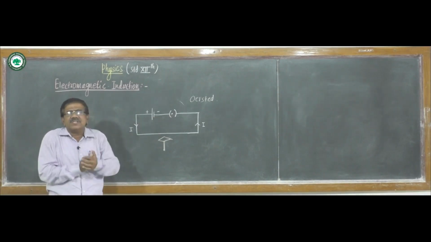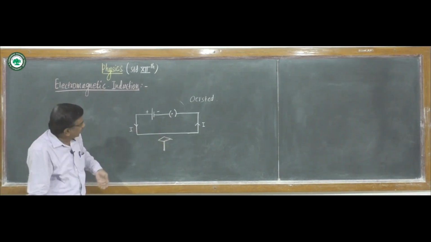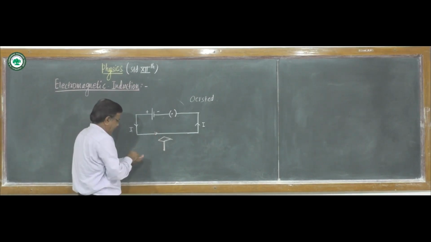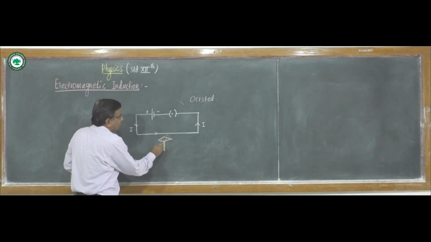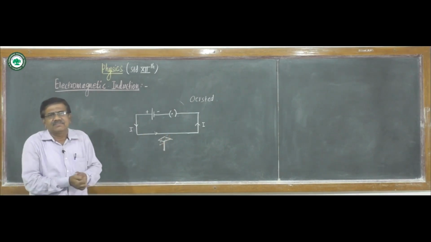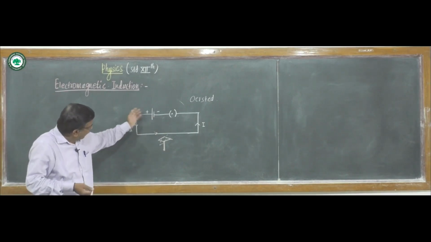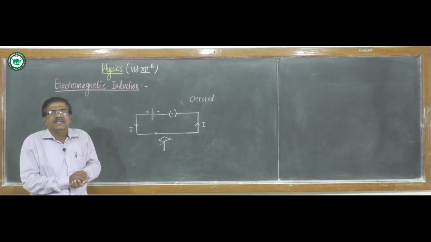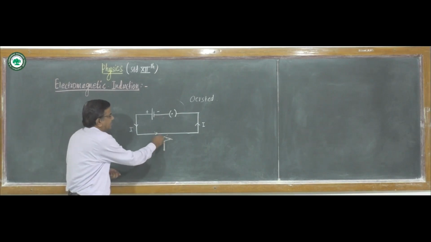If the key is closed, the current passes through the coil and the magnetic needle shows deflection from its original position. If current flows in the opposite direction by reversing the polarities of the battery, the needle again shows deflection, but in the opposite direction.